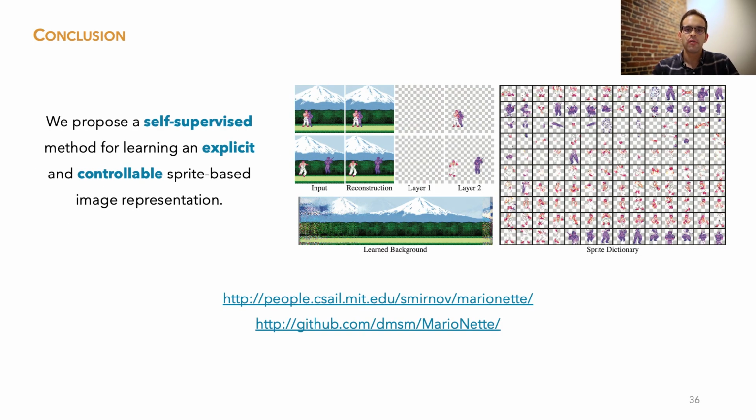In conclusion, we propose a self-supervised method for learning an explicit and controllable sprite-based image representation. This representation is intuitive and convenient for downstream applications that require editability.